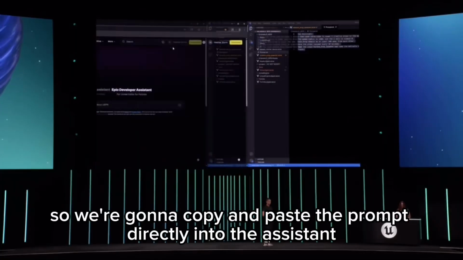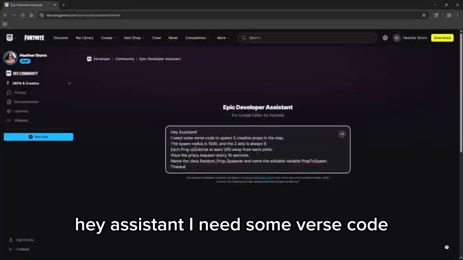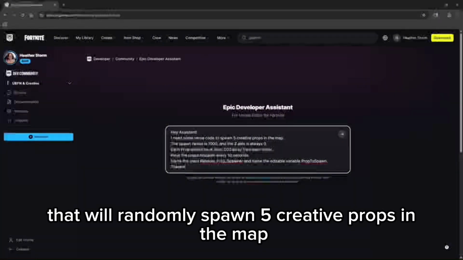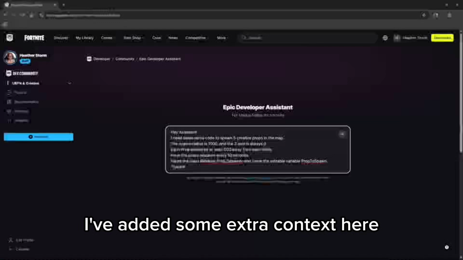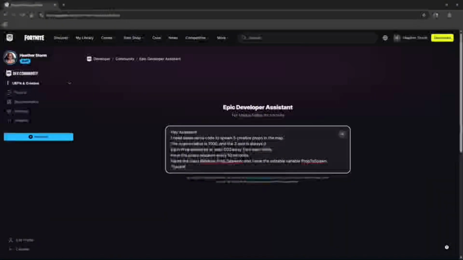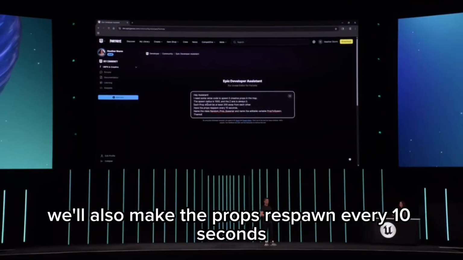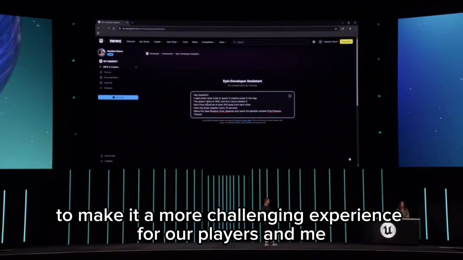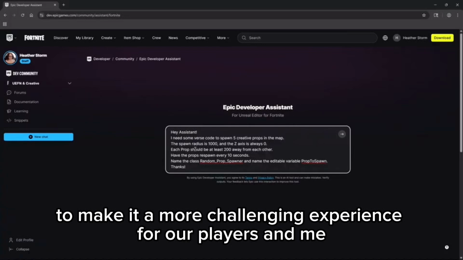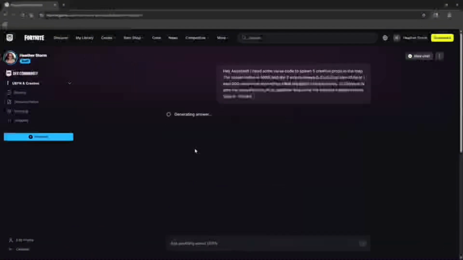"So we're going to copy and paste the prompt directly into the assistant. Hey assistant, I need some Verse code that will randomly spawn 5 creative props in the map. I've added some extra context here, such as the spawn radius and how far apart the props should spawn, just to make sure that this will work in our existing game. We'll also make the props respawn every 10 seconds to make it a more challenging experience for our players, and me. Finally, we'll name our Verse file and the editable variable, prop to spawn."